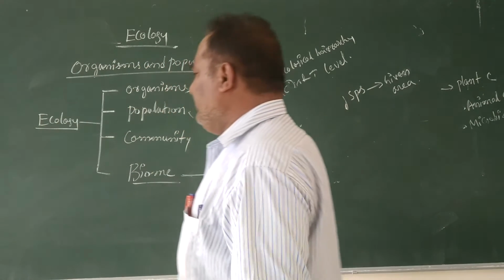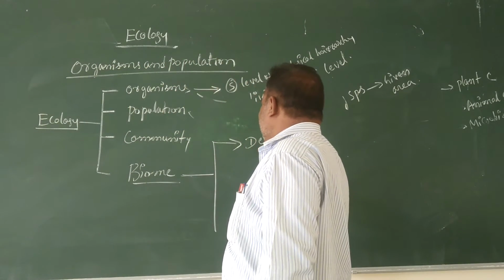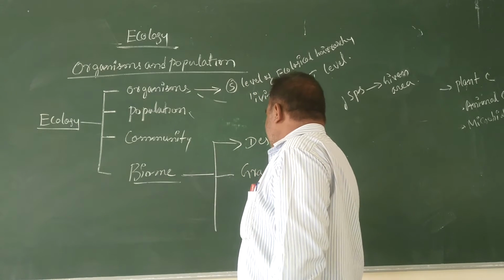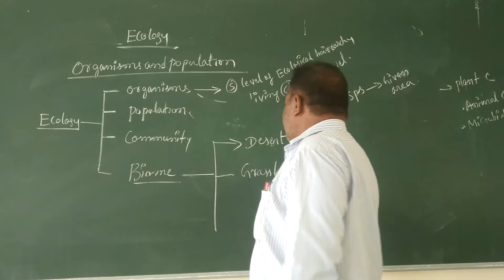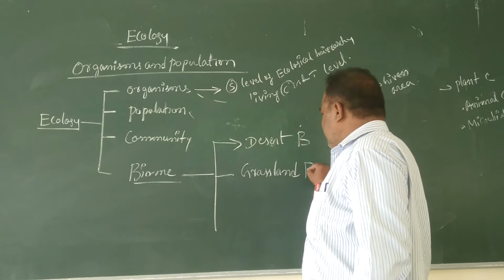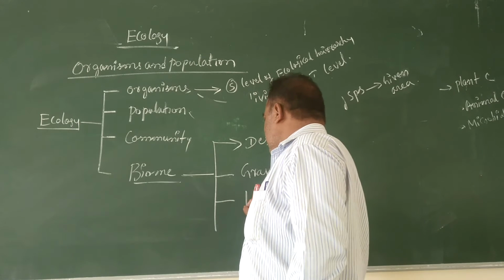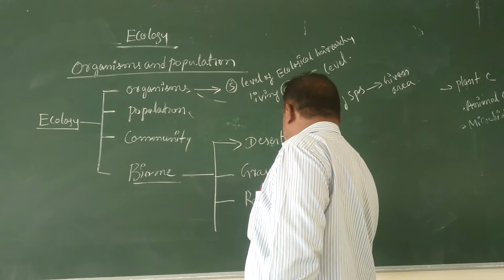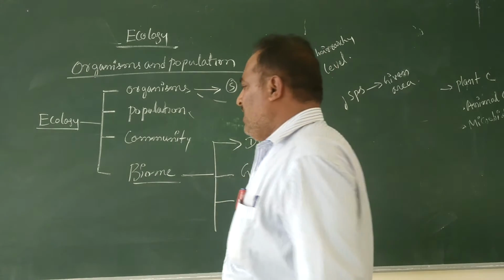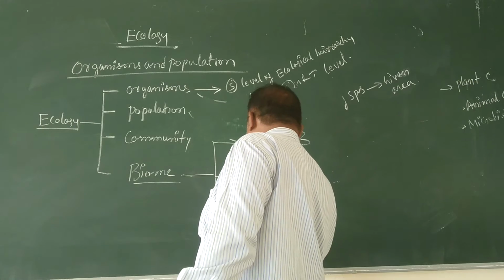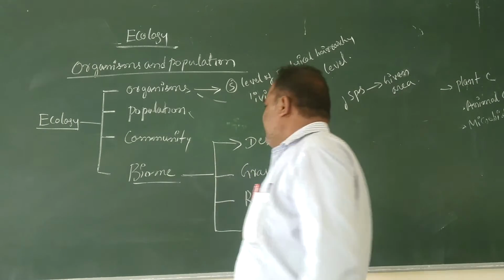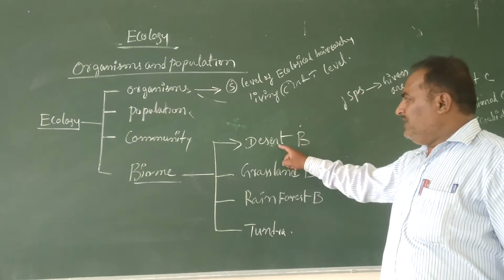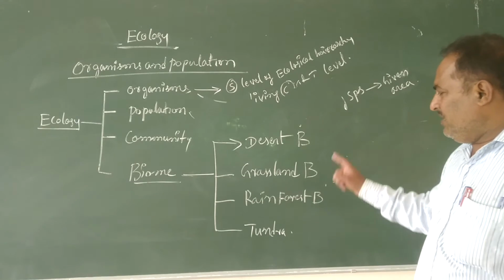One of the biomes is called desert biome, grassland biome, rainforest biome, and tundra biome. Around the world there are four major biomes: desert biome, grassland biome, rainforest biome, and tundra biome.